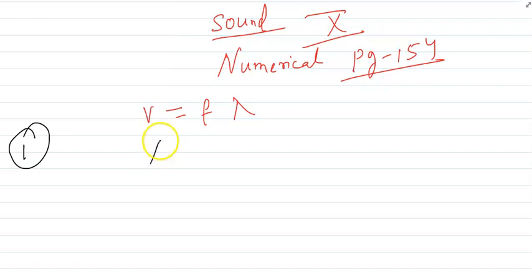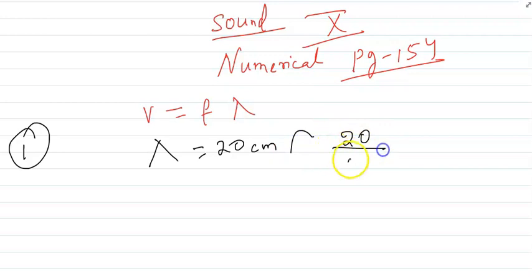Okay. So the given term is lambda is equal to 20 centimeter. Lambda is equal to how much? 20 centimeter. Alright. So what we'll do? Centimeter to meter will convert. So what I'll write? 20 by 100. So 0 0 cancel. That means 2 5s are 10, and it will be how much? 1 by 5. How much? 1 by 5 meter. Alright.